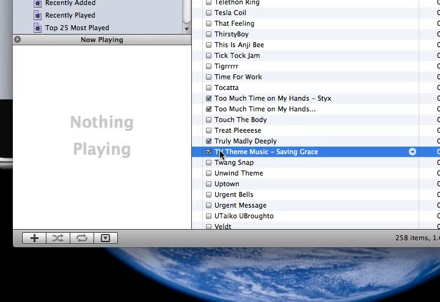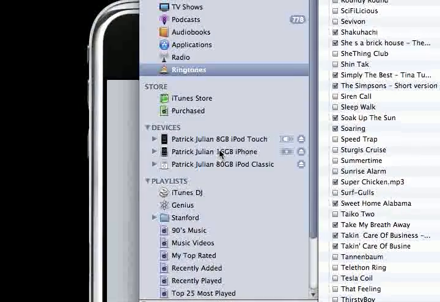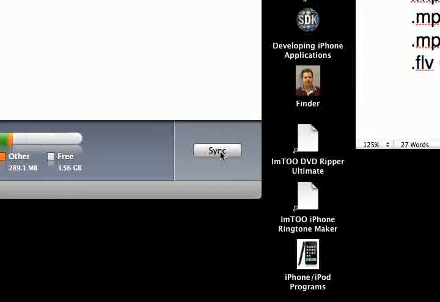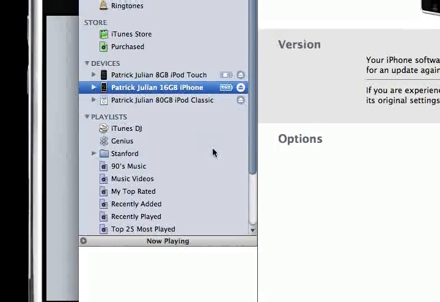Now when it does that, when I sync it, it's going to automatically go to my iPhone so that I can assign it to whoever I wanted the ringtone to be. All I have to do is hit the sync button, and I'll just go over there and sync. And it will sync up the files.